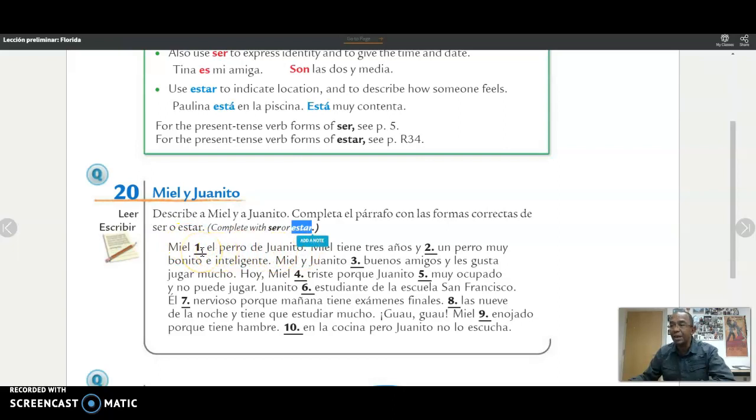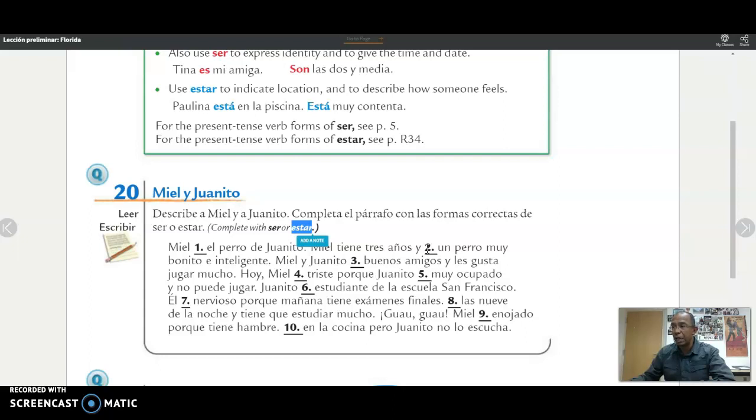Miel es el perro de Juanito. You don't say Miel está. All right? Miel es, because you're identifying what this dog is to Juanito. Miel, the dog, tiene 3 años y es un perro muy bonito e inteligente. Es, because you are defining characteristics of the dog, right?